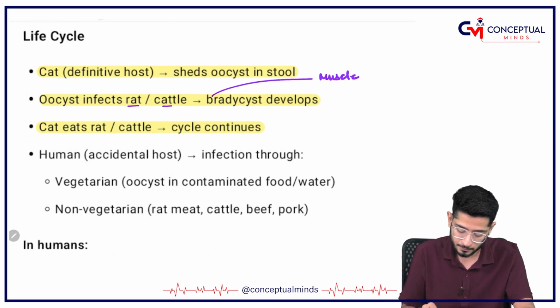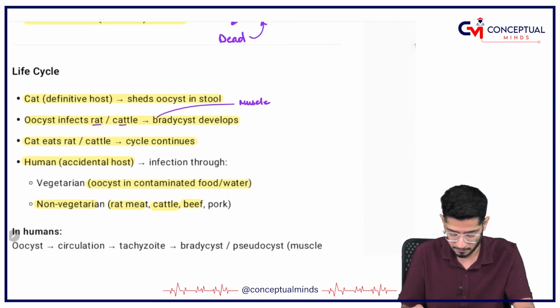But for example, if the cat contaminates the food with stools, the oocyst comes in the food or the water, and that is going to infect humans. Humans become the accidental host. Or it might come with cattle beef or rat meat in non-vegetarian people.